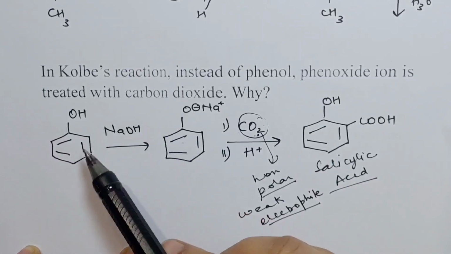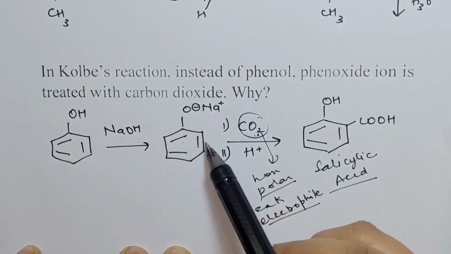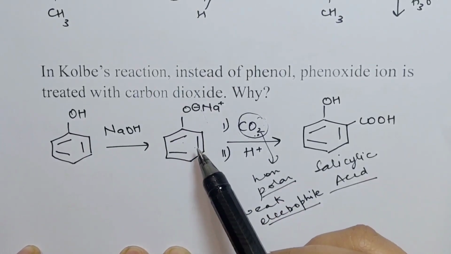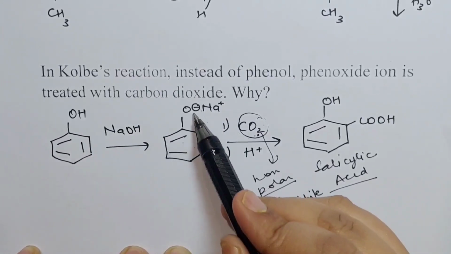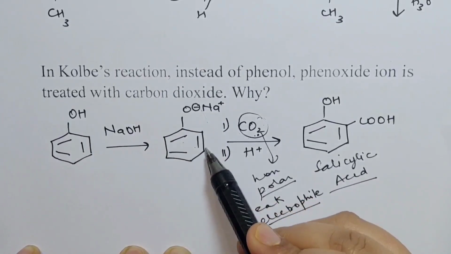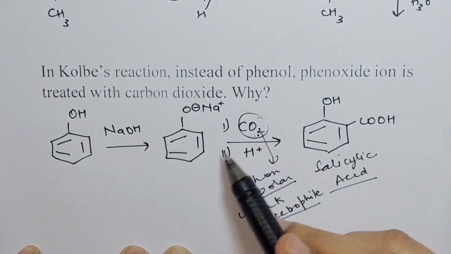For that, we convert phenol to phenoxide ion, because the phenoxide ion increases the electron density on the benzene ring much more than that present in case of phenol. So here this is more activated. Therefore, even a weak electrophile would do the job.